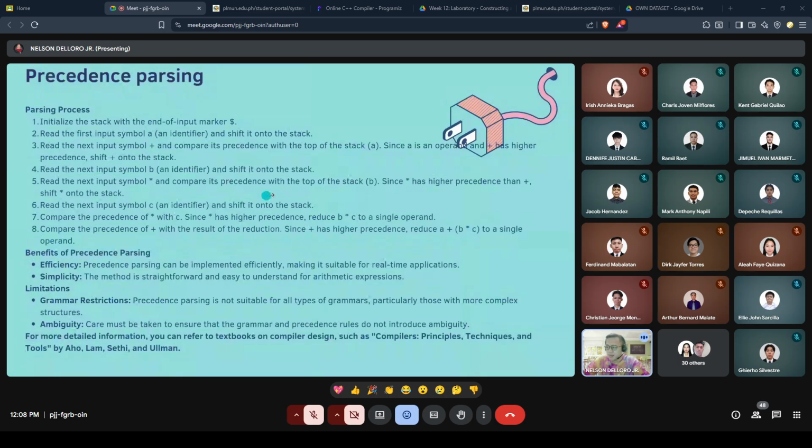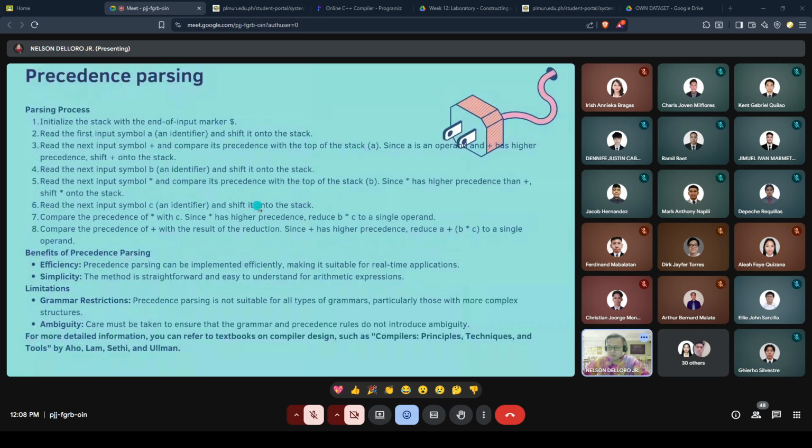Compare the precedence of the top of the stack, B, since it has the higher precedence than addition, shift into the stack. Read the next input symbol, an identifier, and shift into the stack.